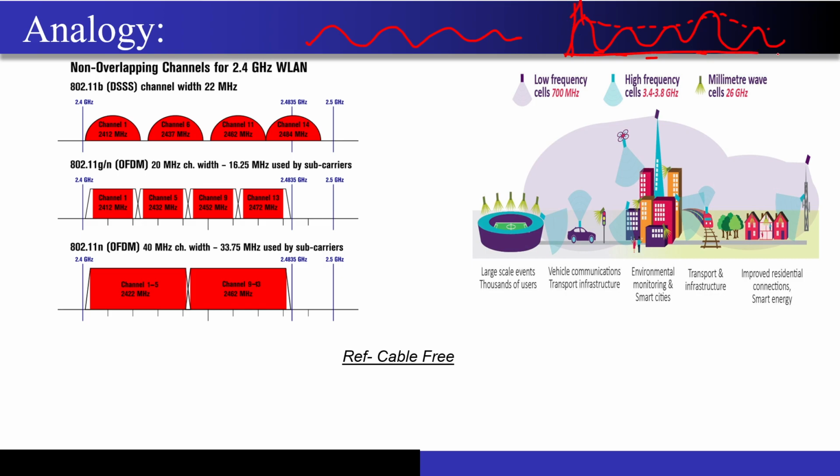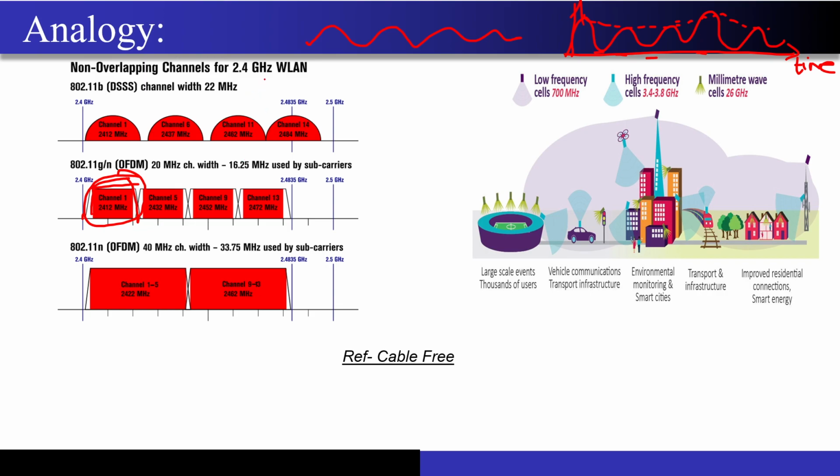If I just observe the amplitude of the signal with respect to time, I will get a signal like this. But if I go into the frequency domain, then I can tell you that this signal contains only 20 megahertz of bandwidth. That is, if I take the Fourier transform of this signal and plot it, I can easily tell that all my signal information is contained within this particular region, right?